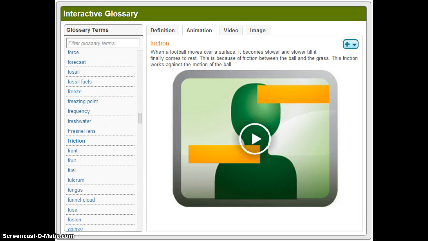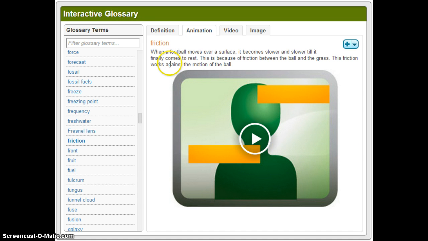Hi guys! Okay, so here's another little work that we're going to do with friction, an understanding of friction and how it affects the movement and the force being used on different objects. What we've got here is something called an interactive glossary, and we're going to look at some different pictures and things that we have about friction.